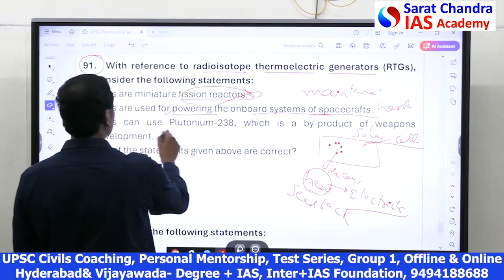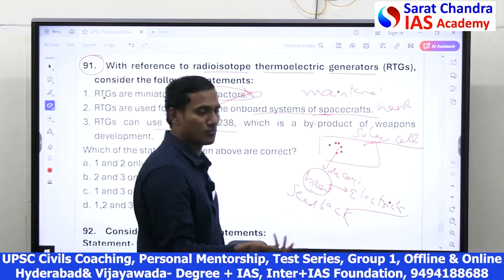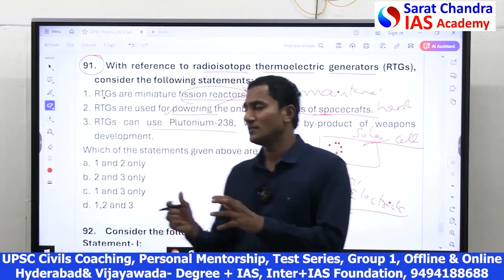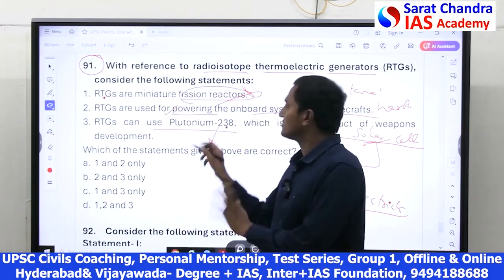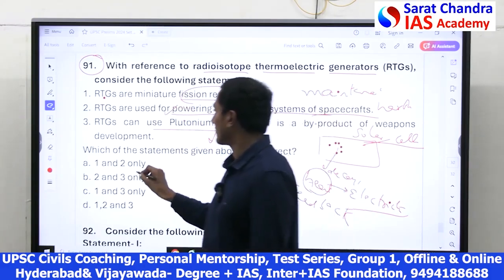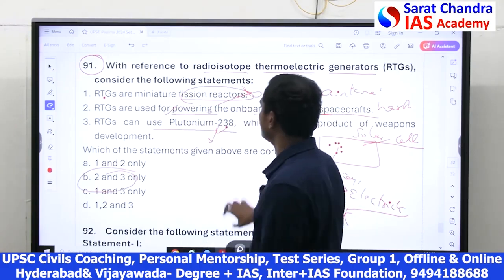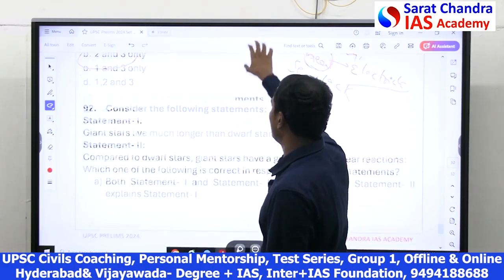And RTGs can use plutonium. Yes, they can use radioactive material, plutonium. They can use plutonium because it's a radioactive material which can decay and generate the heat. Hence, 3 is correct. So, 2 and 3 are correct.